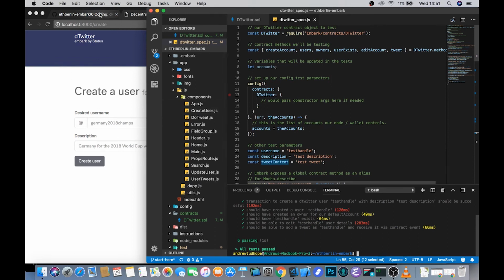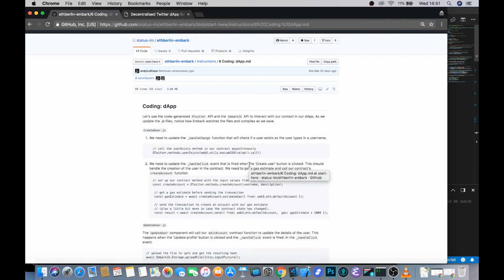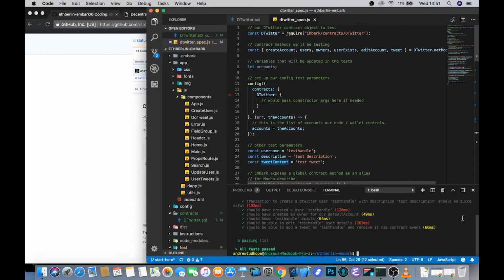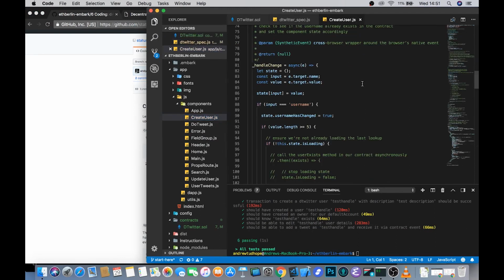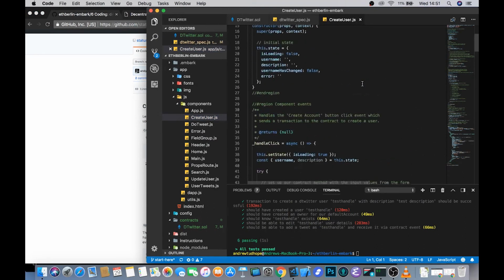If we go back to our instructions, you'll see that the first JavaScript file that we're going to need to edit, to make sure that we can wire up our JavaScript to our smart contracts and make them talk to each other and behave as we would expect them to, is this create_user.js file. So there it is. Let's take a look at what's going on here.